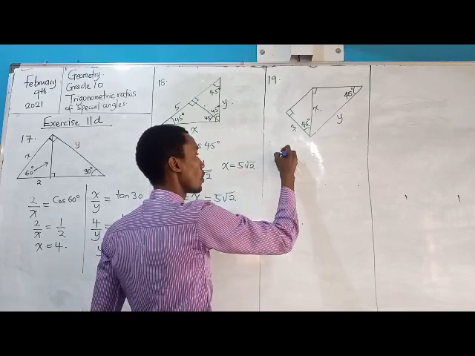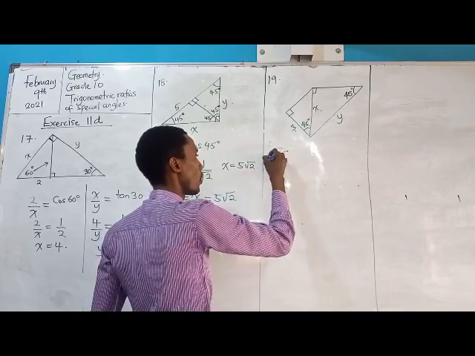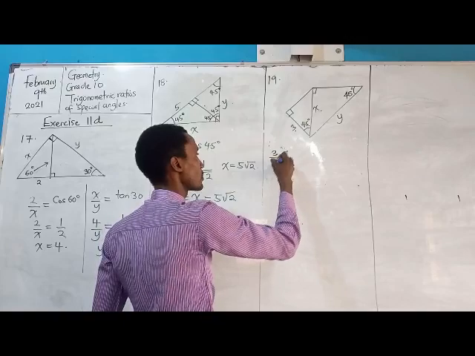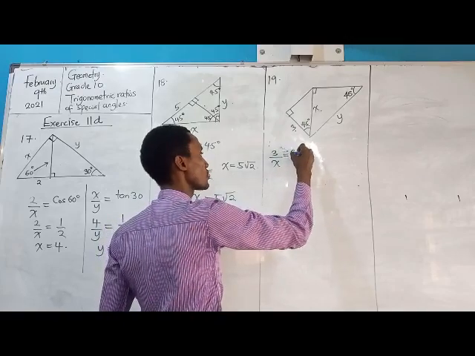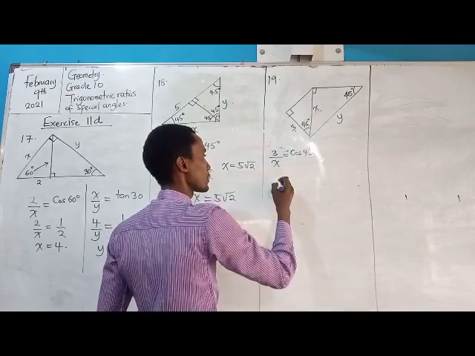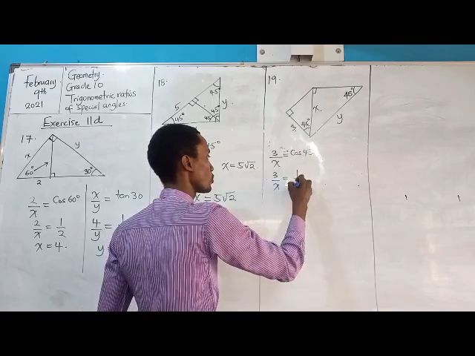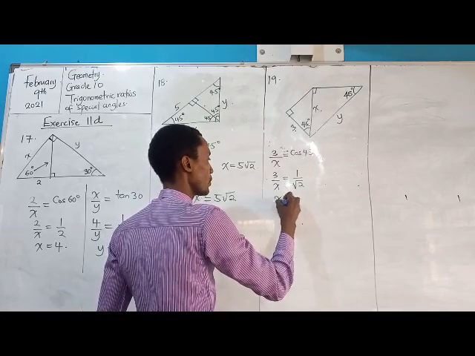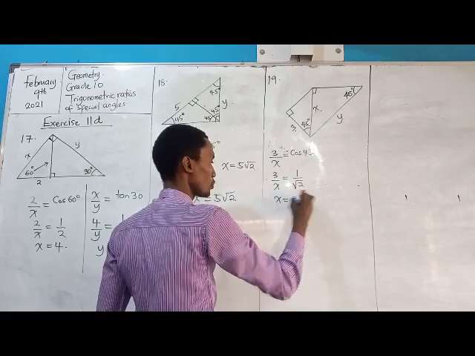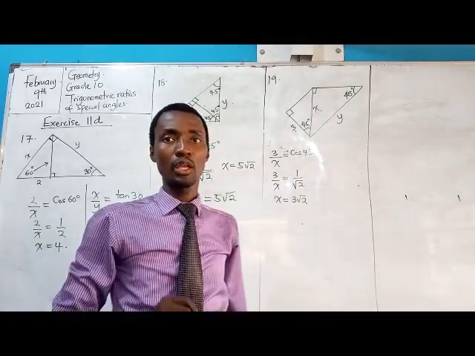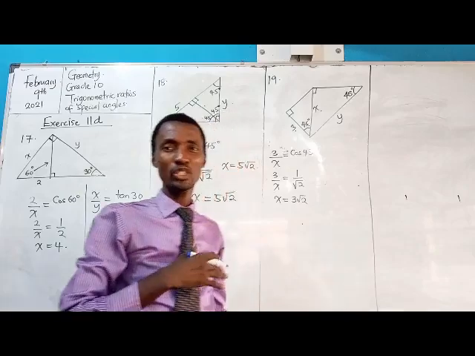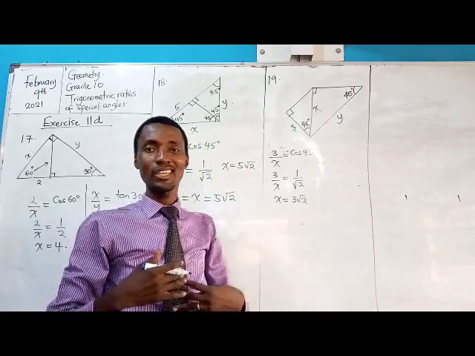So 3 over x will be equal to what? Cos 45 degrees. And that means 3 over x will be equal to 1 over what? Root 2. Meaning that x will be equal to what? 3 root 2.